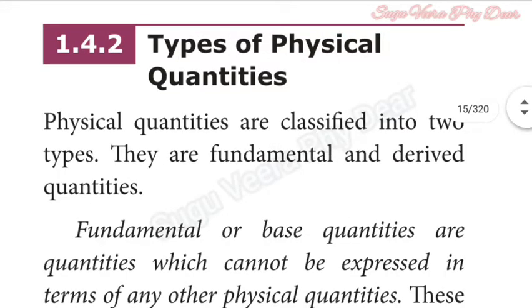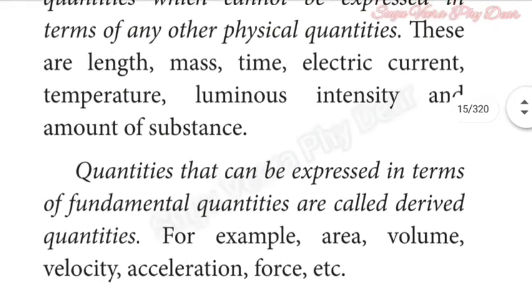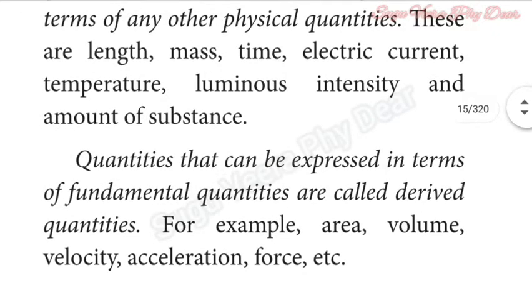Then let's start with types of physical quantities. Physical quantities are classified into two types. They are fundamental and derived quantities. Fundamental, or another name base quantities, are quantities which cannot be expressed in terms of any other physical quantities. These are length, mass, time, electric current, temperature, luminous intensity and amount of substance.